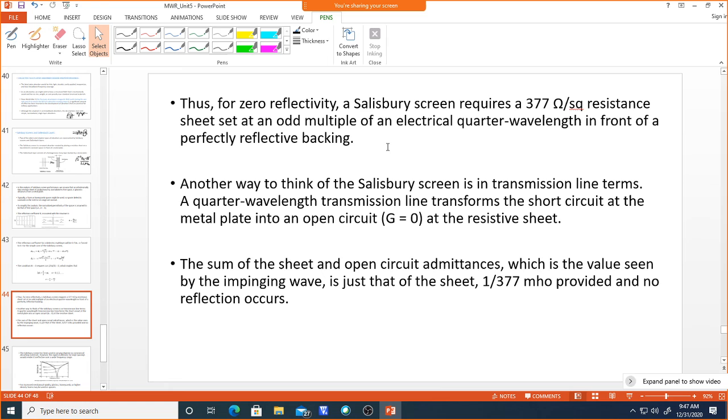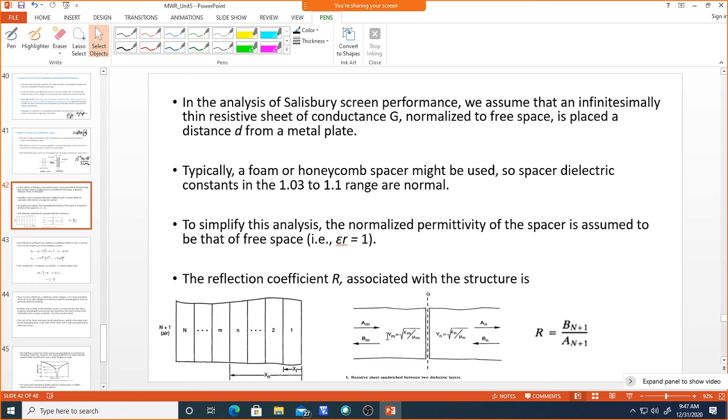Now another way of thinking about the Salisbury screen is in transmission line terms. A quarter wavelength transmission line can be used, and it transforms the short circuit at the metal plate into an open circuit. So then at the resistive sheet, the conductance will become zero. Okay, so this is another way you can think. So we can use this Salisbury screen in terms of a quarter wavelength transmission line, and we can get proper zero reflectivity. So the sum of the sheet and open circuit admittances, whatever admittances we have calculated here.